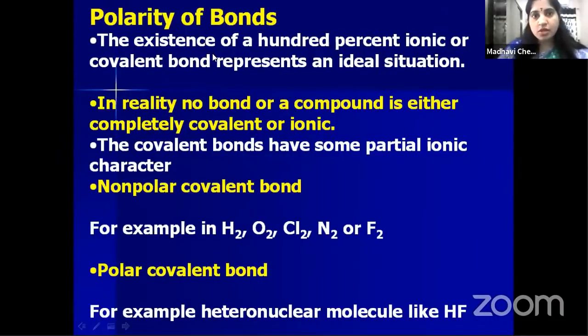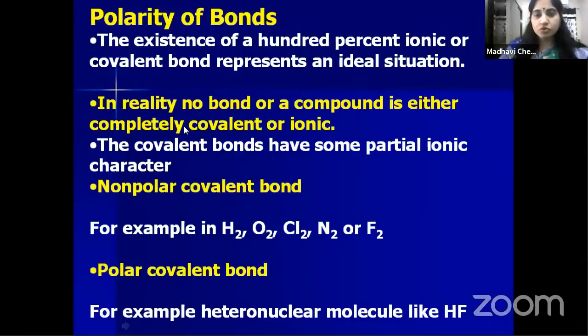Okay children, again I'm repeating: the existence of 100% ionic or covalent bond represents an ideal situation. It means that a perfect ionic compound and perfect covalent compound do not exist. An ionic compound also has some covalent nature, and a covalent compound also has some ionic nature. So in reality, no bond or compound is either completely covalent or ionic. A covalent compound has partial ionic nature; an ionic compound has partial covalent nature.